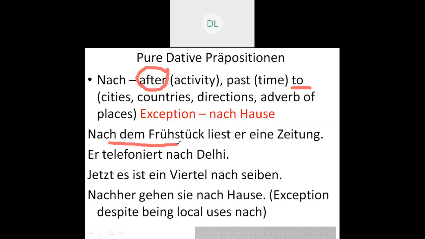after some activity. So when I come up with after that activity, that is nach dem Frühstück, that is after the breakfast, liest er eine Zeitung, he reads a newspaper. I might put it: after reading, he will be watching TV. So what will be that after reading?